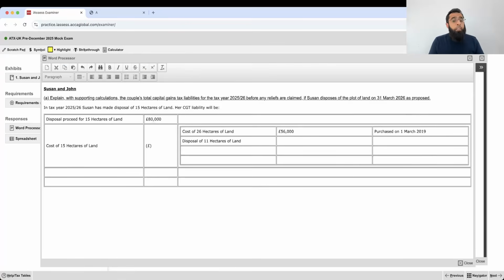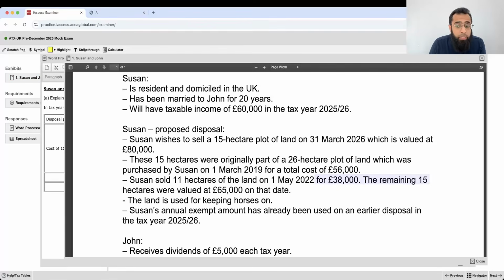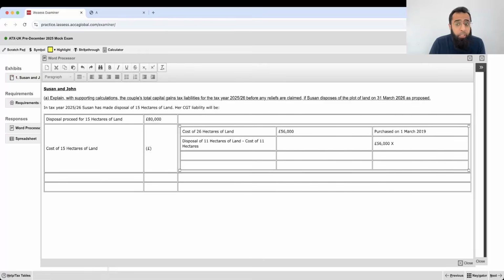So now, disposal of 11 hectares of land. What was the cost of 11 hectares? At that time, total cost 56,000 into disposal proceed 38,000, divided by disposal proceed 38,000 plus market value of remaining.